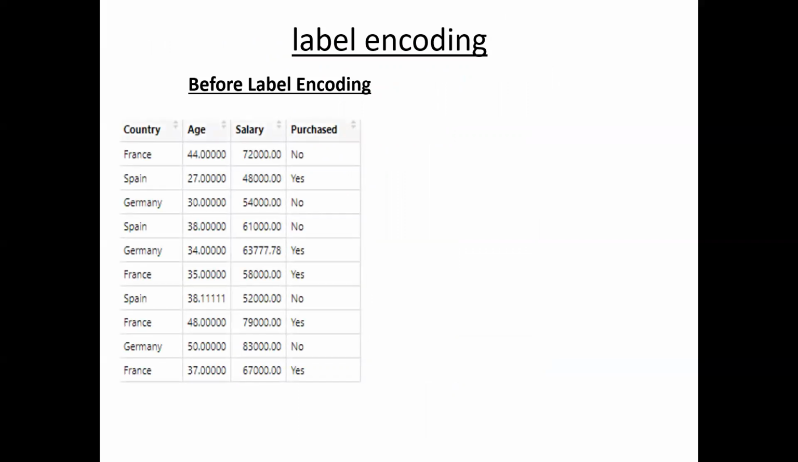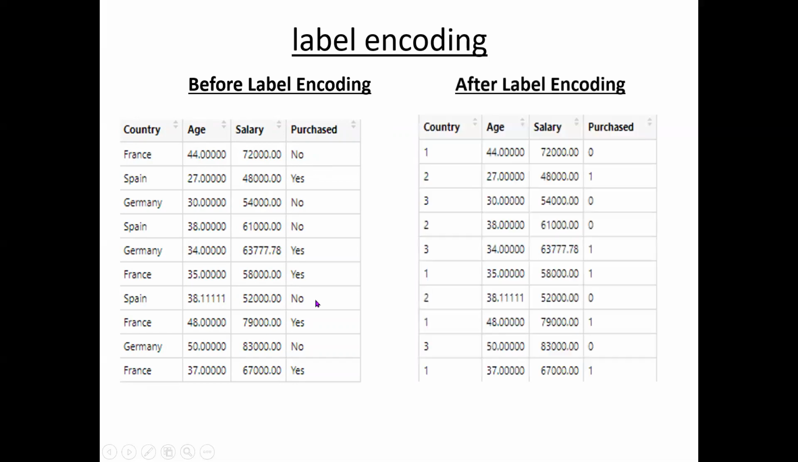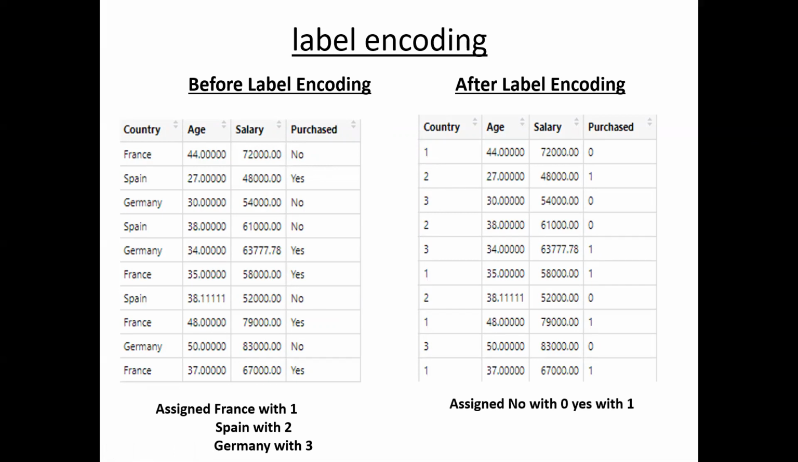See, before label encoding, if the data is like this, per country there are 3 countries. For purchase there are 2 options, no and yes. If you apply label encoding, what happens after label encoding? In the country we have 1, 2, 3, and in the purchased column also we have 0 and 1. So assign France 1, Spain 2, like that, whatever numbers you assign, that is your wish.